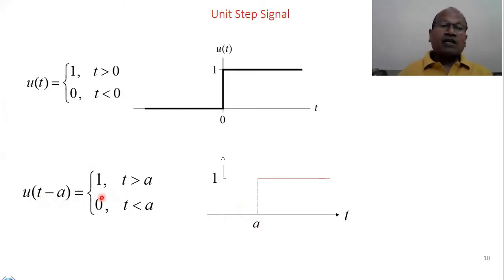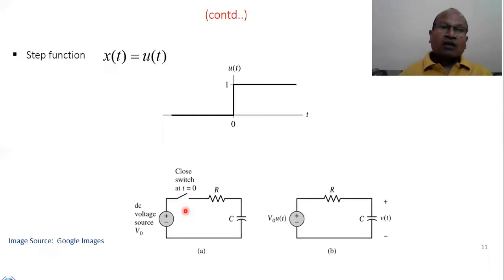So the same signal u(t minus a) can be written as 1 for t greater than or equal to a, and 0 when t is less than a. So depending on the value of a, the position will change. What is important here, the same unit step signal is delayed by some positive value. If it is delayed by a negative value, this would have started from the negative direction, obviously.